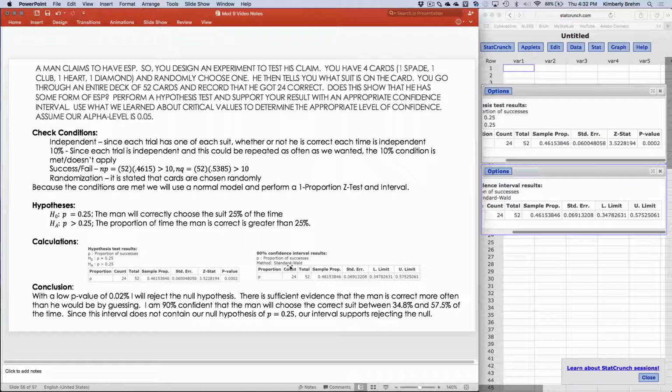And I'm 90% confident that the man will choose the correct suit between 34.8% of the time and 57.5% of the time. Since this interval does not contain our null, it supports rejecting the null. Hopefully that all made sense to you. If you don't remember how to get that 90% as opposed to 95 or 99, go back and watch the video on critical values and alpha levels.